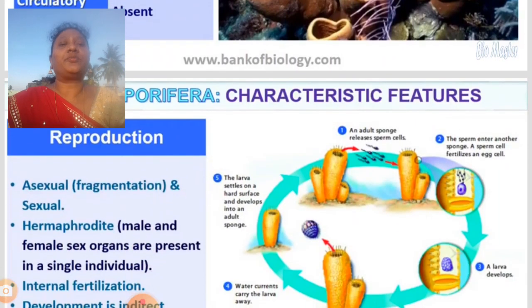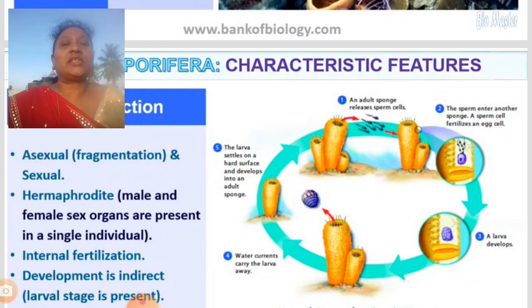And what about the reproduction? They show asexual reproduction, that is fragmentation. If a small part is broken, the small part develops into a new organism. The organism breaks into many small parts, and each and every part develops into a new individual. That is called fragmentation.